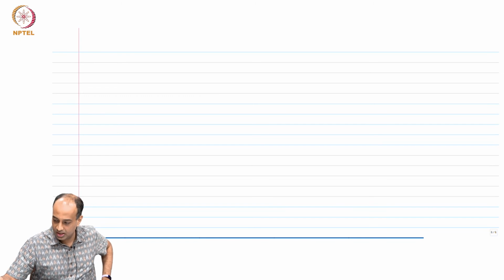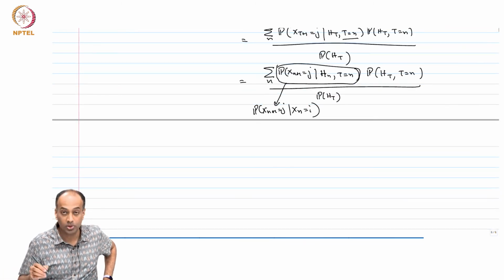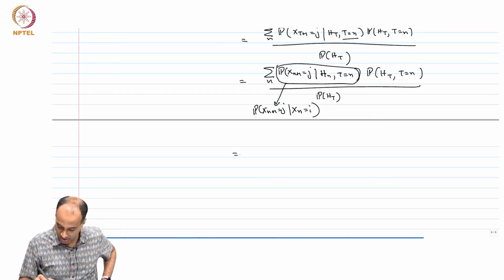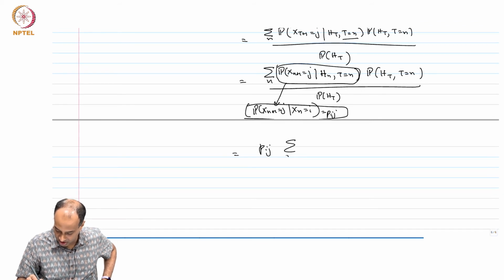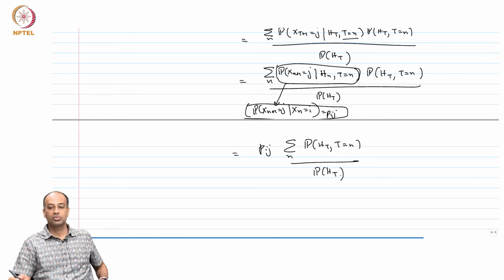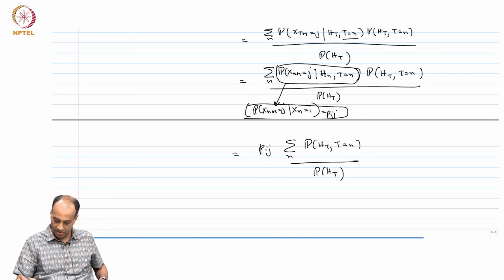This is a crucial step, you may want to explicitly write this out. This is nothing but Pij, so it comes out of the summation: Pij times the sum over n of the probability of H t, t equals n over the probability of H t.